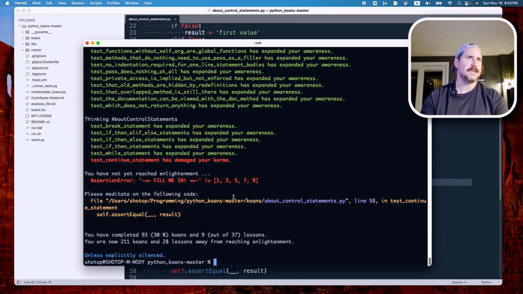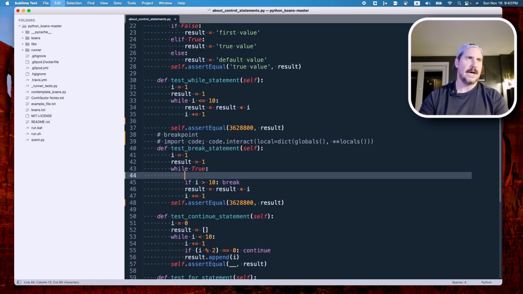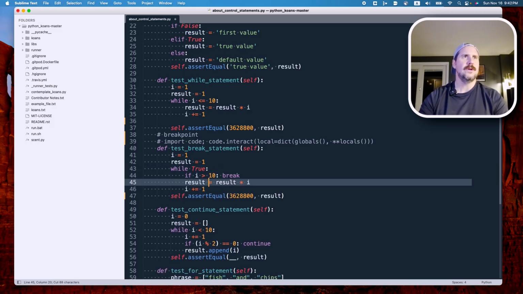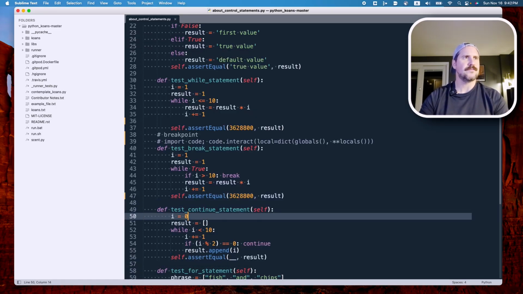It looks like we got it correct because now, after removing the breakpoint or the stoppage we put in here, and allowing it to run through, we see that the error now shows us the next test is failing. So that implies that we've gotten the one we were just working on correct. Let's see, unless explicitly silenced. I don't know, that sounds cryptic, interesting. All right, so line 58, we made it to the next one.